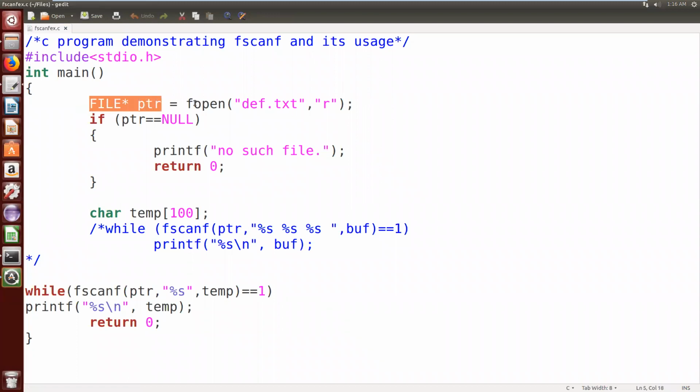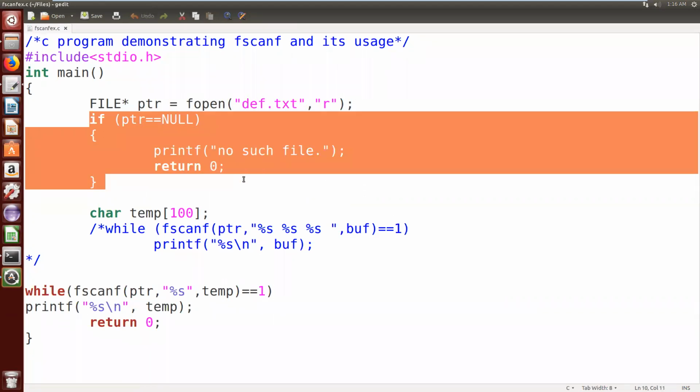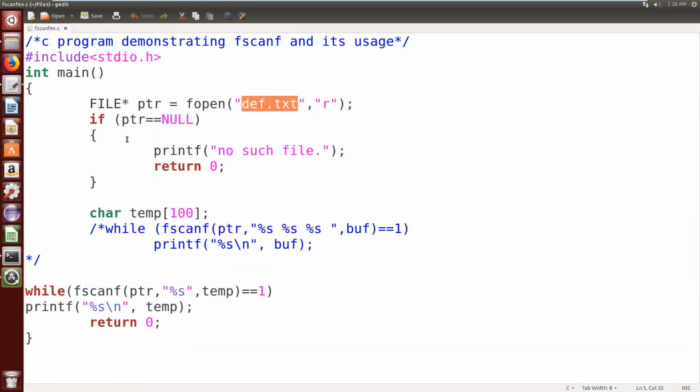See the code. First we are creating the file pointer and we are opening the def.txt file in read mode for reading purposes. If there is any problem while opening the file, it will return 0, which indicates that there is no such file. If the file is there, then the fopen function opens the file in read mode. Then I am taking one array for temporarily storing the data read from the file. I am reading the data from the file and storing it in the temporary array.